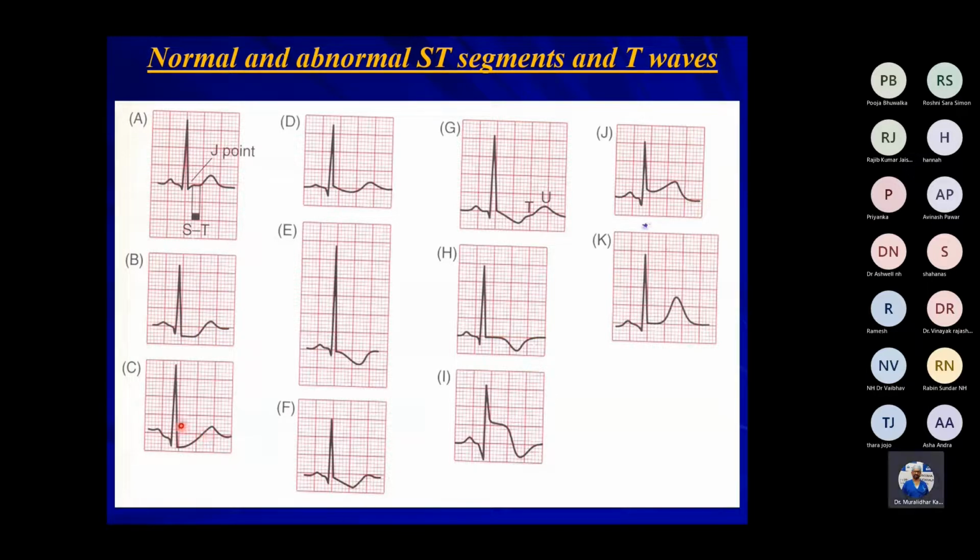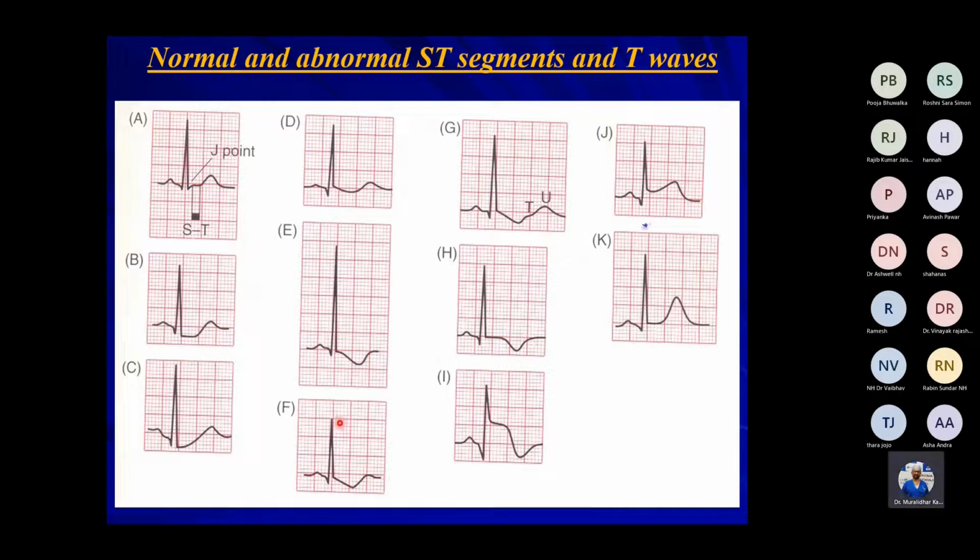This ECG shows upsloping ST segment, usually seen in tachycardia. It does not signify presence of disease normally. And this ST segment is because of digitalis effect and toxicity, where there is a sagging ST segment, and sometimes they call it an inverted tick sign.